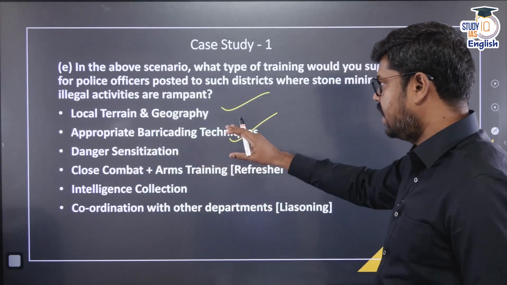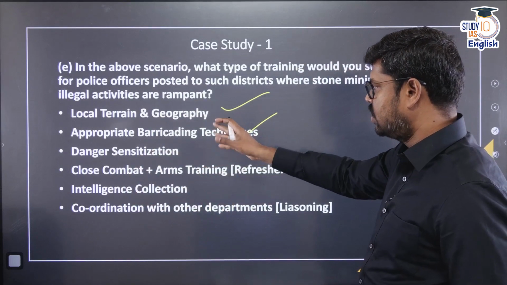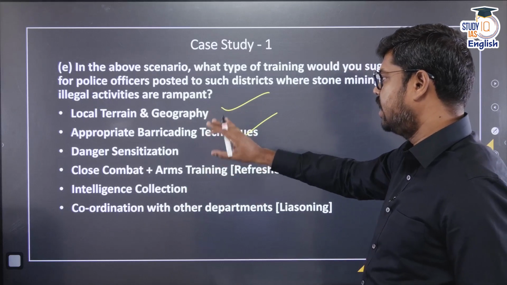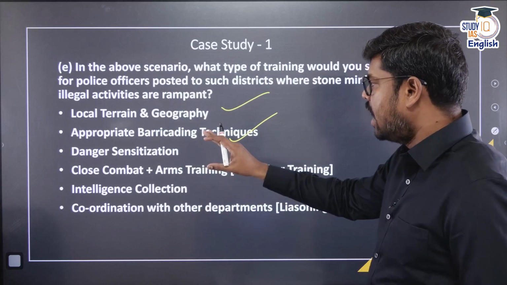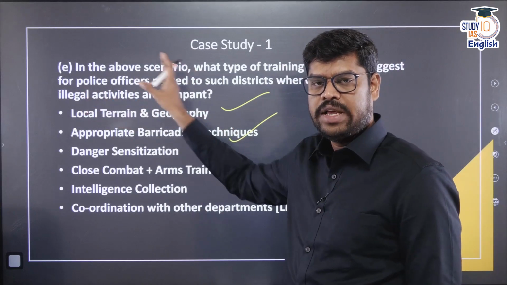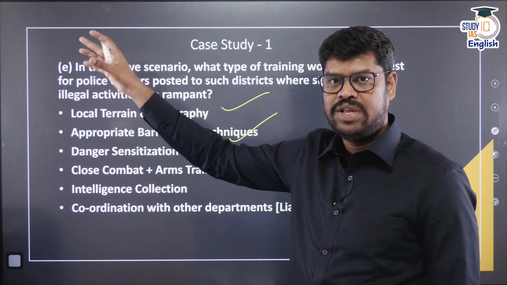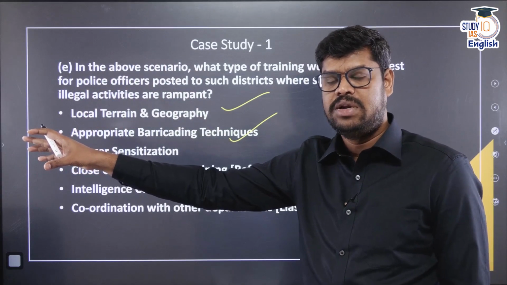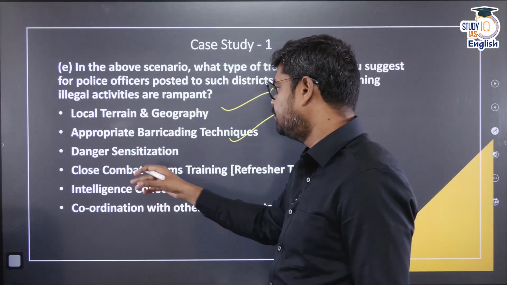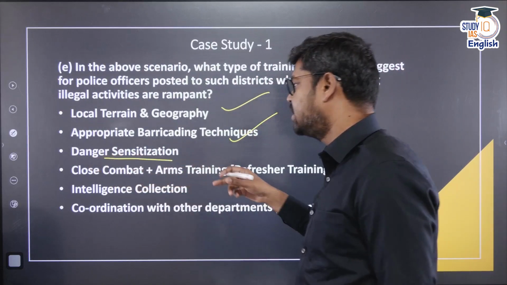So, I think one of the areas where training can be given, as students have to think, is how to give training with regard to various barricading technologies to the police officers, and also the local terrain and the geography. They should be completely aware of the local terrain and geography, so that even if they miss an illegal vehicle at a particular place, they should know where they can catch this particular vehicle again. And then danger sensitization.